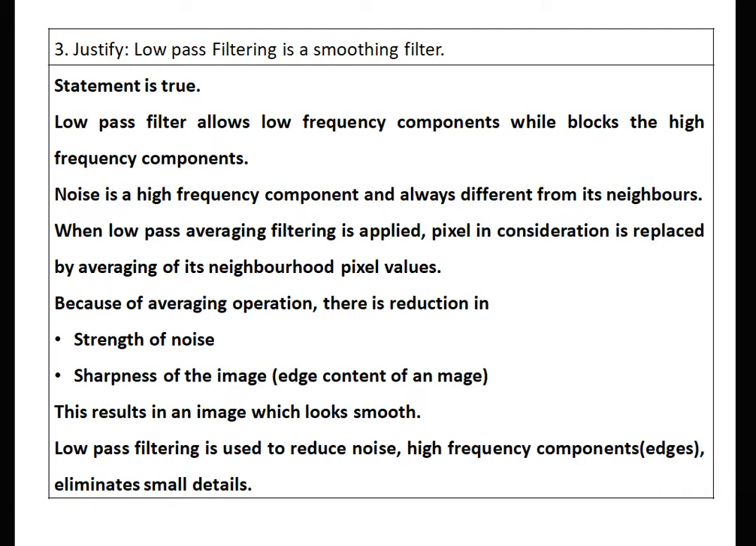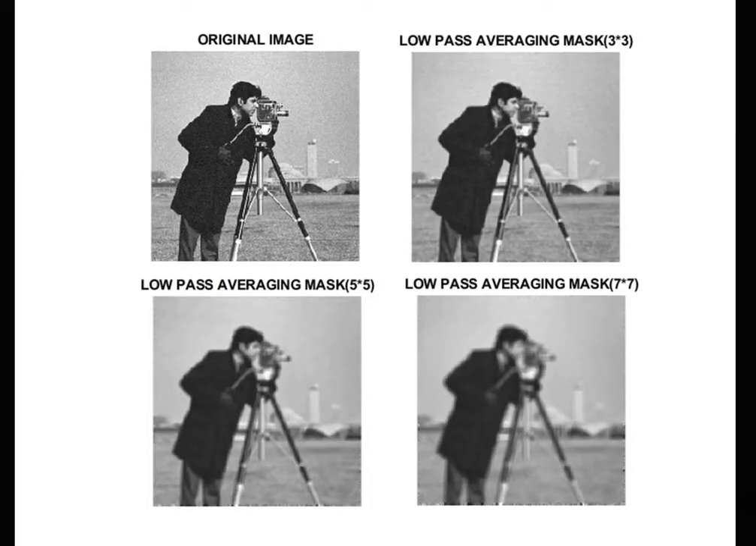Therefore, low pass filtering is used to reduce noise, a high frequency component, but edges get blurred and small details are eliminated. See the result of the low pass filter. This is the original image having Gaussian noise present in it. After applying the low pass filter, the noise gets removed, but at the same time we can see that the image gets blurred at the border level. Small details are not clearly visible and the edges become blurred, while noise gets removed. As the size of the mask increases, we find more blurring, more elimination of small details, and the edges get more and more blurred and the image quality degrades.